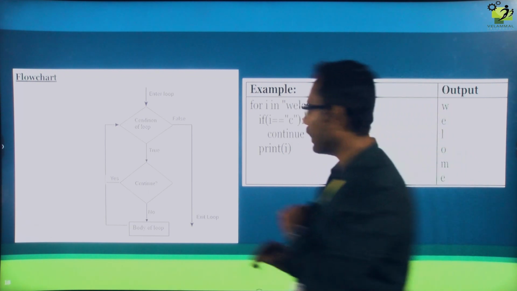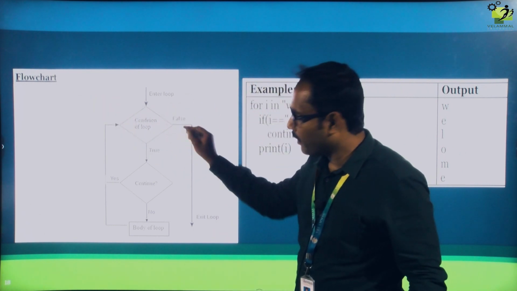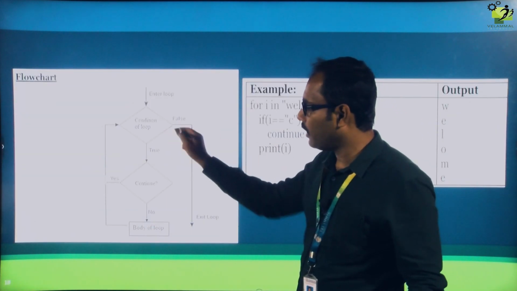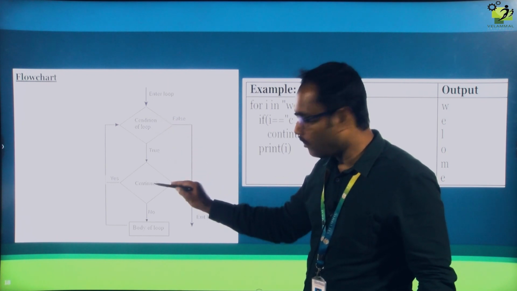Let me explain how it is working. First it will check for the looping condition. If the condition is true, it will come here.